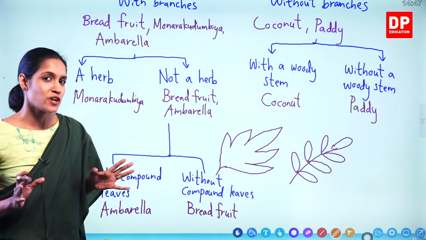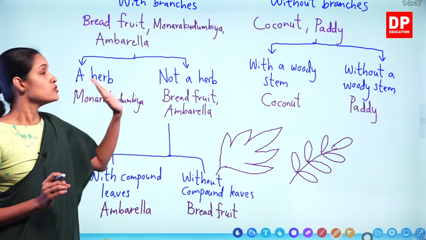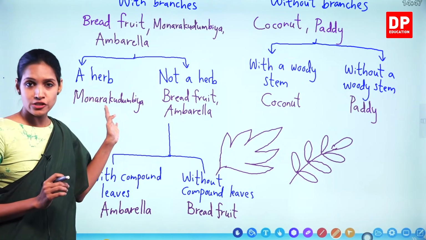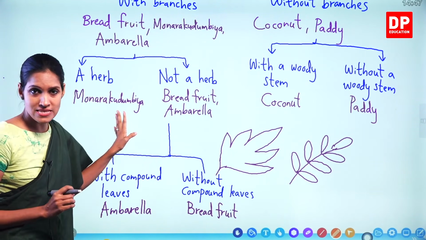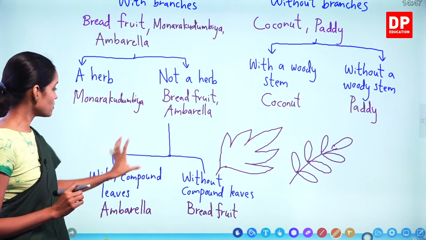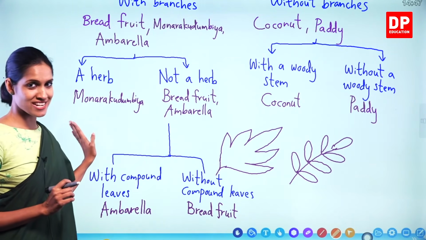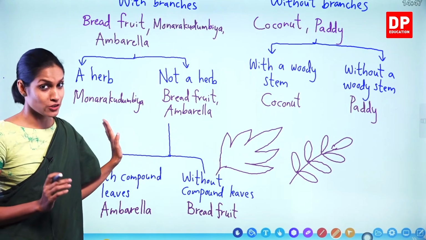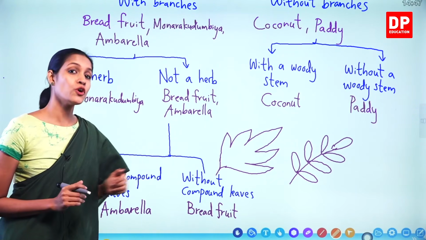Okay, children, did you understand, children? This was very easy, right? So after completing the dichotomous key, you have to check whether you have made any mistake, right? So at each branch, I can see only one plant is left. Therefore, I am sure I have done this right. Understand? I hope so. Now we are going to do this type of examples for animals.